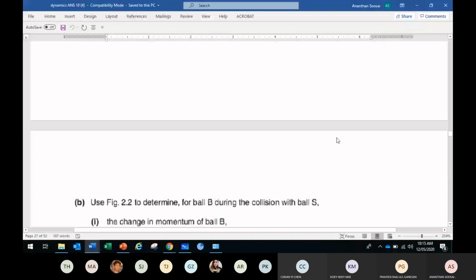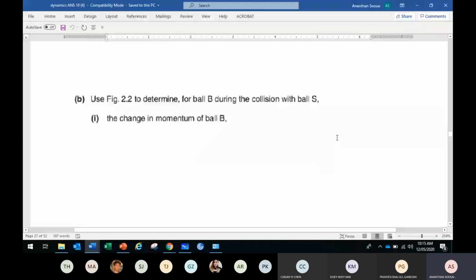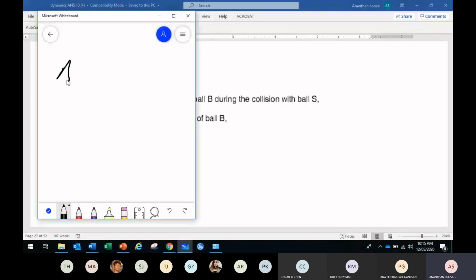Okay, B. Determine for ball B during the collision with ball S, the change in momentum of ball B. You have a problem here? So the change in momentum uses the final momentum minus the initial momentum, right? Yeah, correct. But I see in the answer they add the final velocity and the initial velocity. They're asking for change in momentum. The proper way for change in momentum is final minus initial.